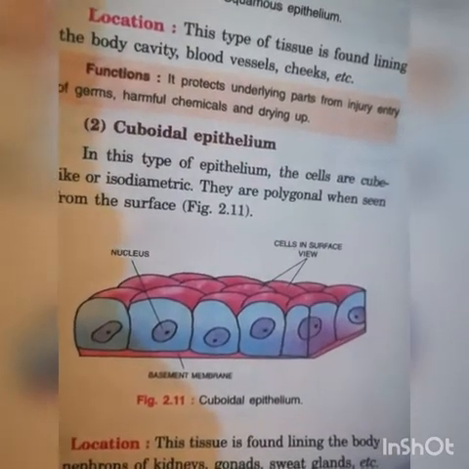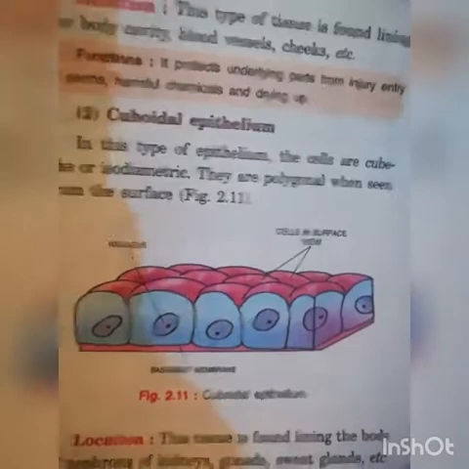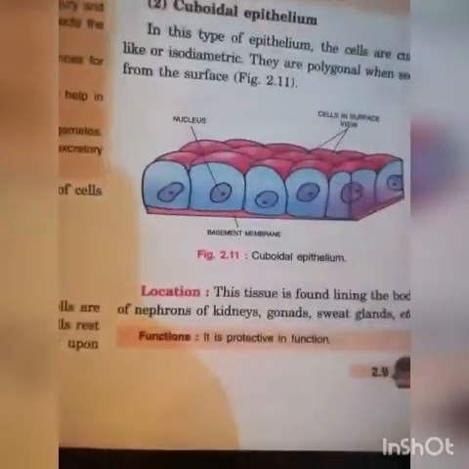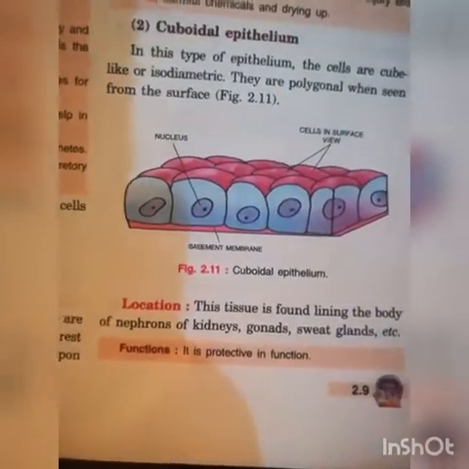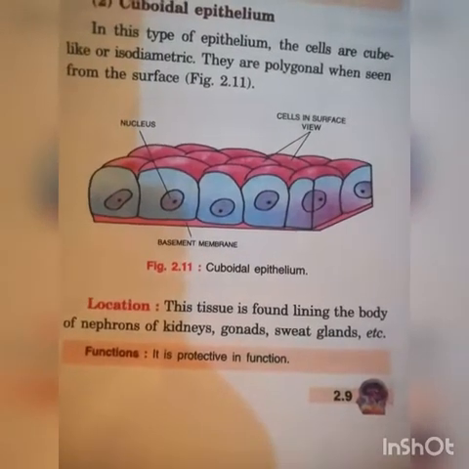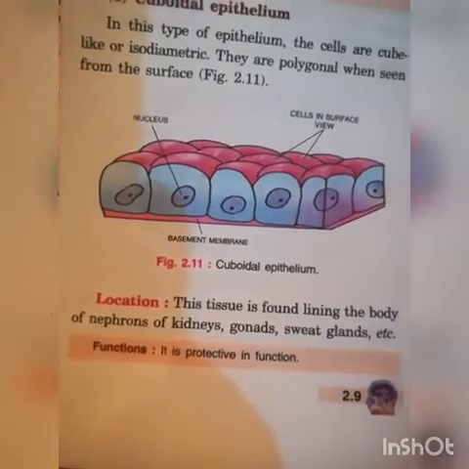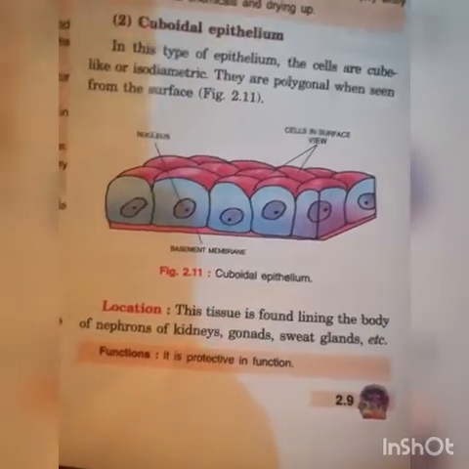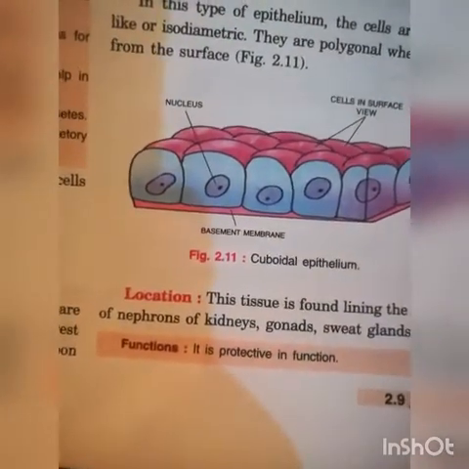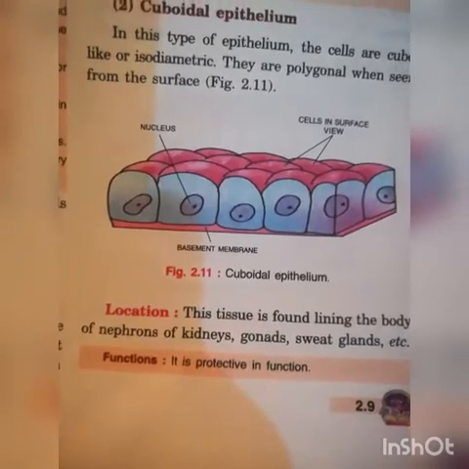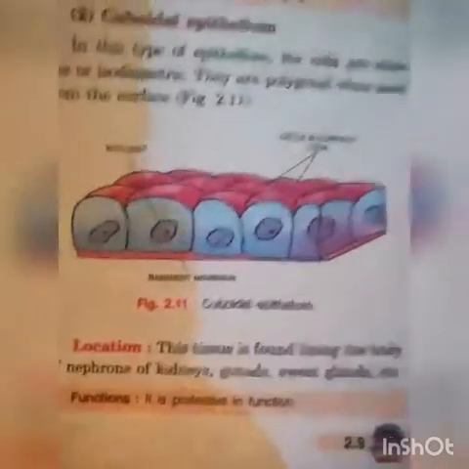See the figure. Cells in surface view. Location. This tissue is found lining the body of nephron of kidney, gonads, sweat glands. Function. It is protective in function.